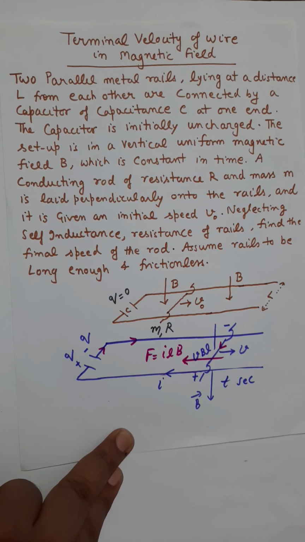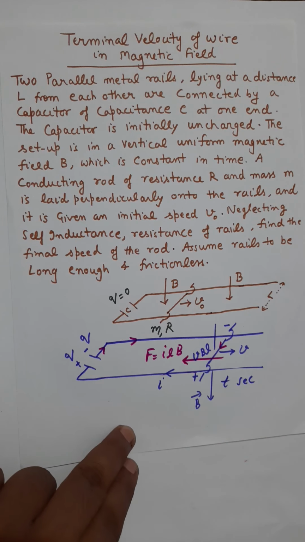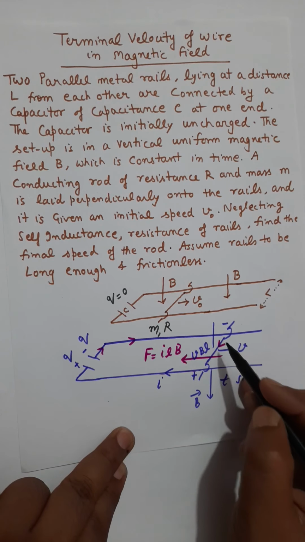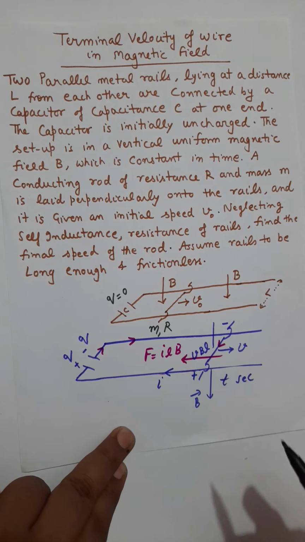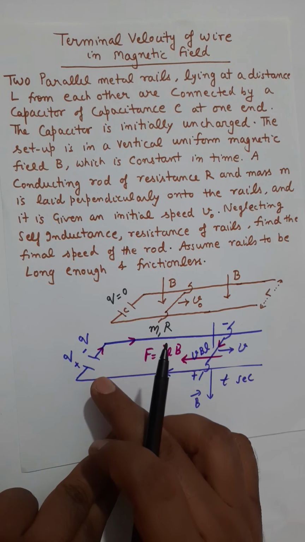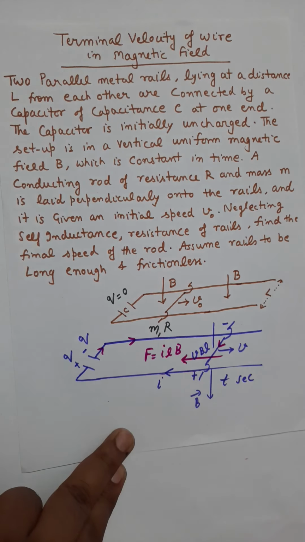When will be that moment that this velocity will become constant? The moment when the velocity becomes constant, that is EMF becomes constant, is the moment when the capacitor is at the maximum charge.